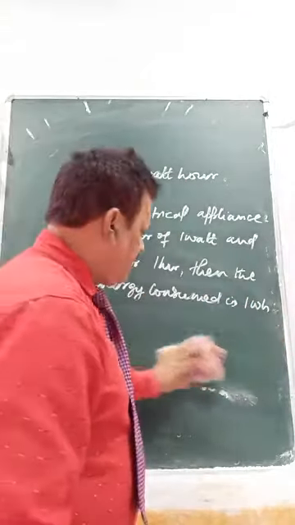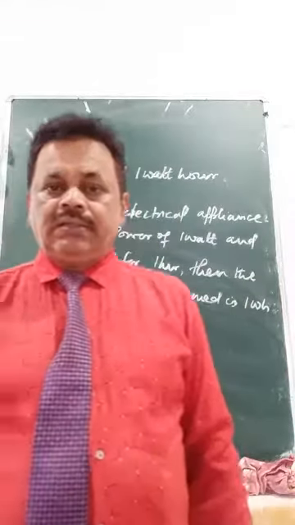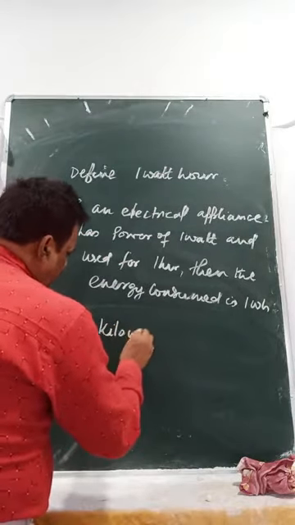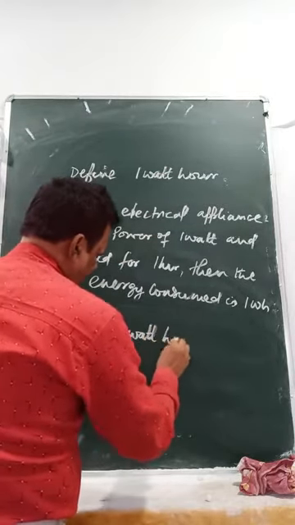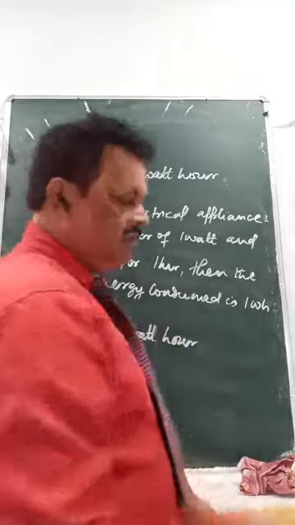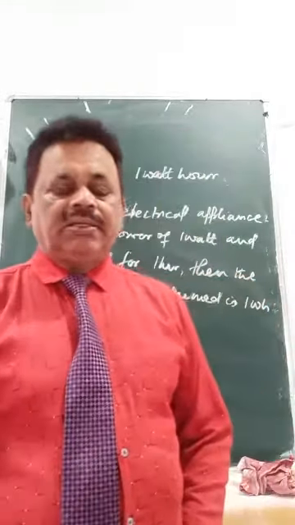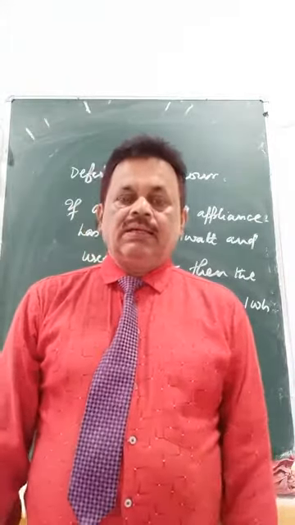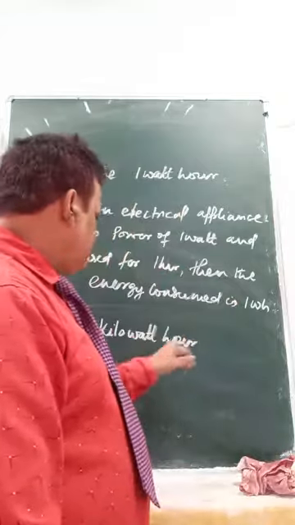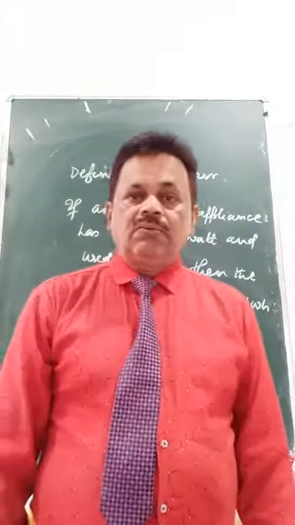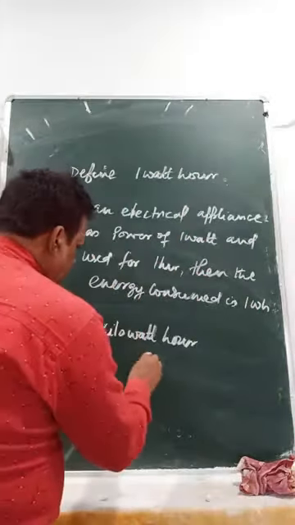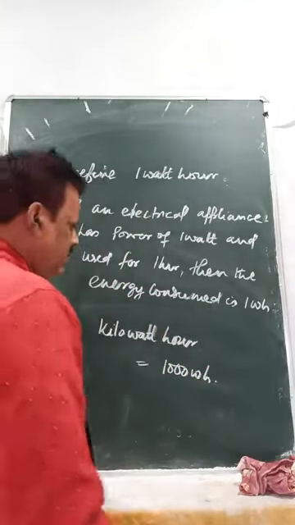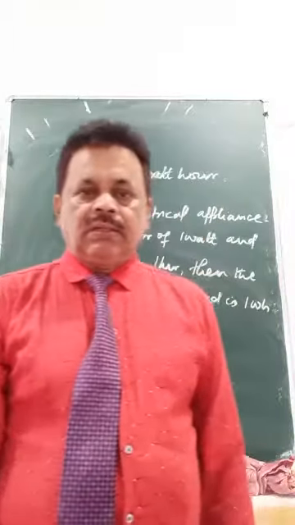Okay. Now the other unit, what is kilowatt hour? Kilowatt is a big unit of energy. In the meter you will see kilowatt hour energy used. When you get a reading in your meter, you will find it in the form of kilowatt hour. So 1 kilo is 1000 watt, so 1000 watt hour. Got the point?